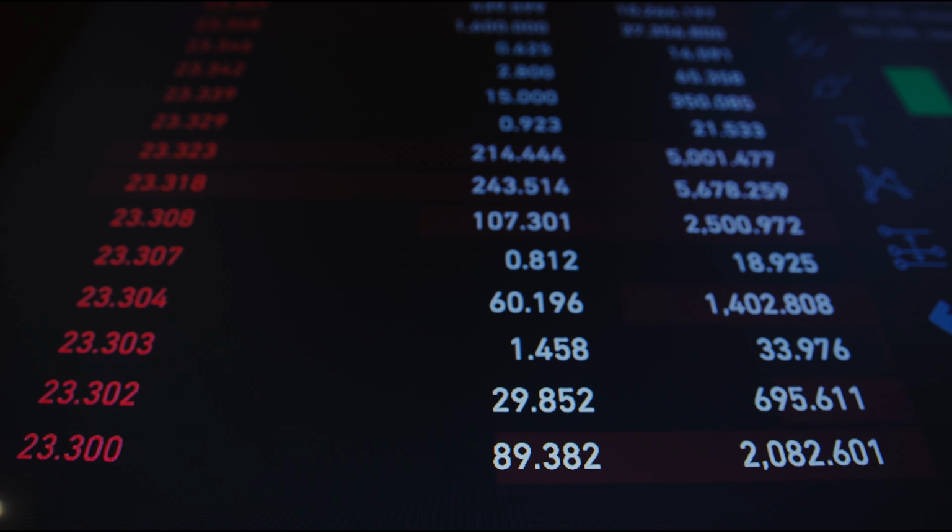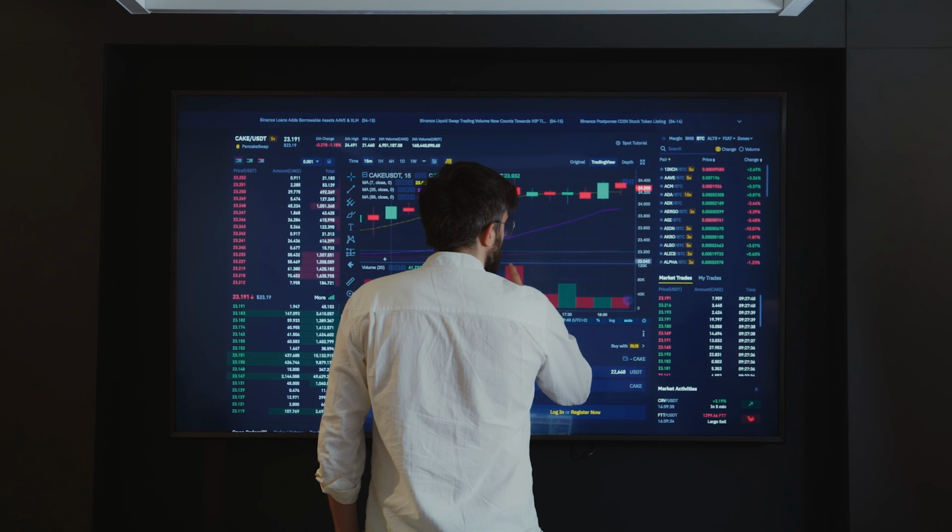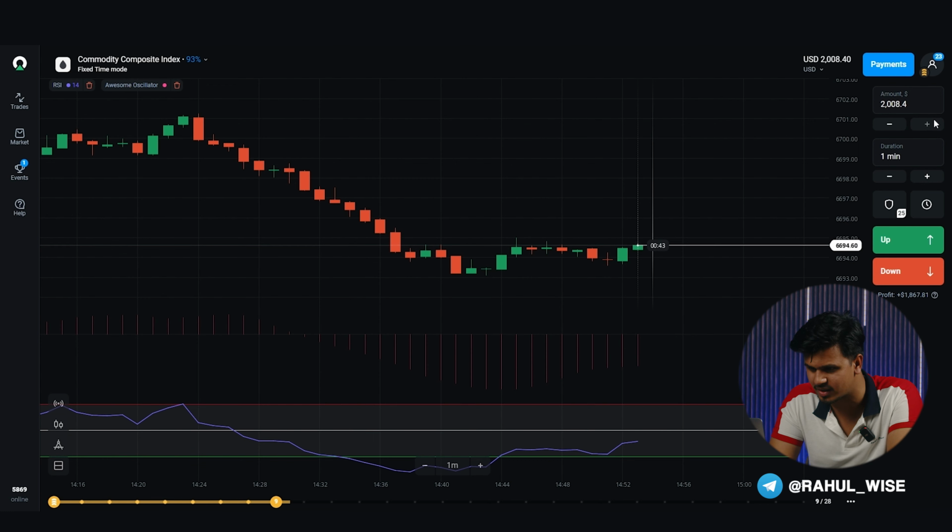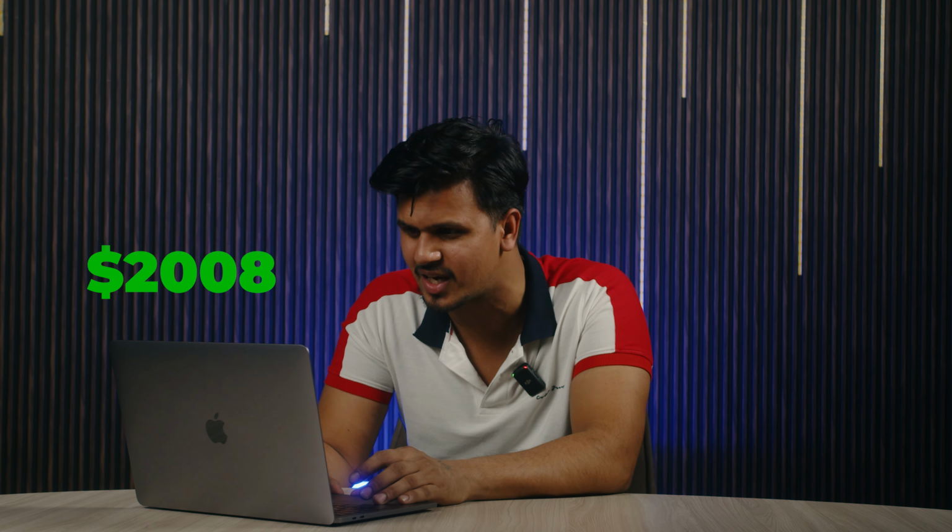The main thing is to replicate my strategy and analyze your trades. Our strategy is coming to an end, and with its help, we have turned $75 into $2008. All our trades were confidently successful, demonstrating the effectiveness of the strategy I have shared with you. So good luck and good profits to everyone.